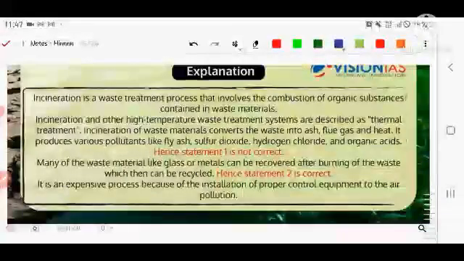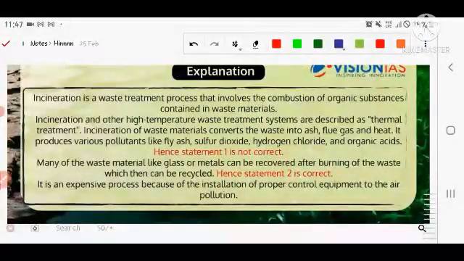Incineration is a waste disposal or waste treatment process that involves the combustion of organic substances contained in waste material. Incineration and other high temperature waste treatment systems are described as thermal treatment. Incineration of waste material converts the waste into ash, flue gas and heat. It produces various pollutants like fly ash, sulfur dioxide, hydrogen chloride and organic acid. So first statement is not correct. Many of the waste materials like glass or metal can be recovered after burning of the waste and then can be recycled. So second statement is correct.